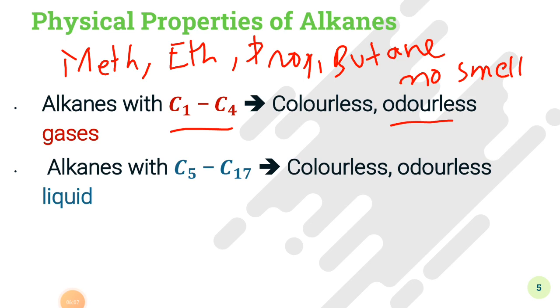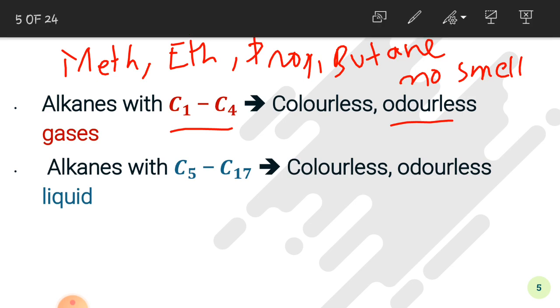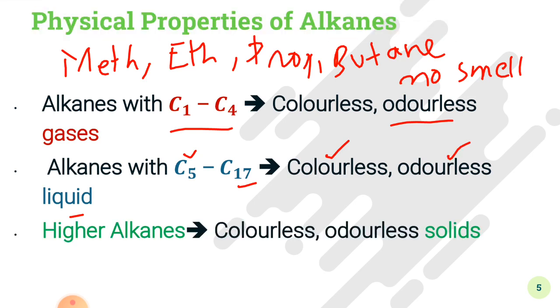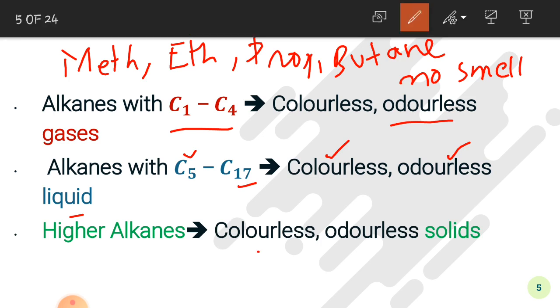Now, the alkanes with C5 to C17 are colorless, odorless liquids. This means that the alkanes containing carbon number 5, 6, 7 up to carbon number 17 are liquids, and they are colorless as well as have no smell. Higher alkanes, the alkanes having carbon number greater than 17 are colorless, odorless solids.